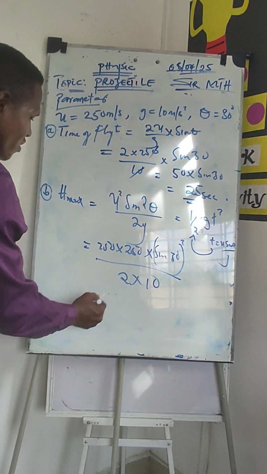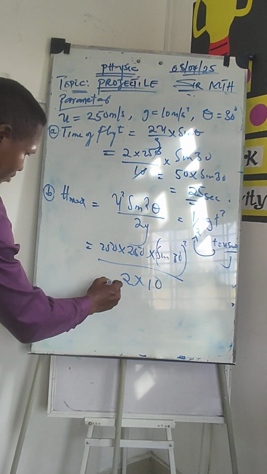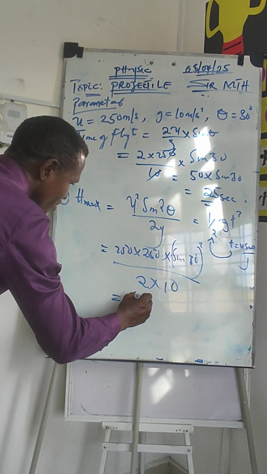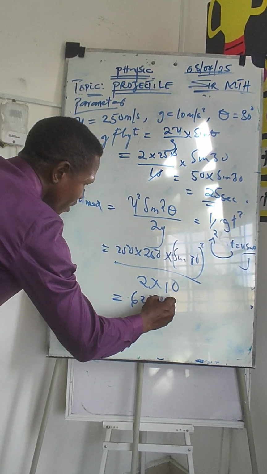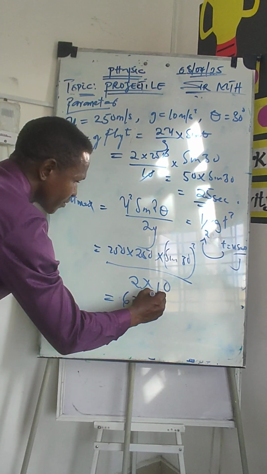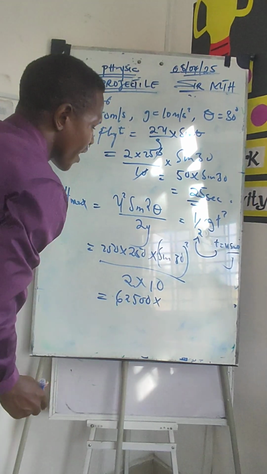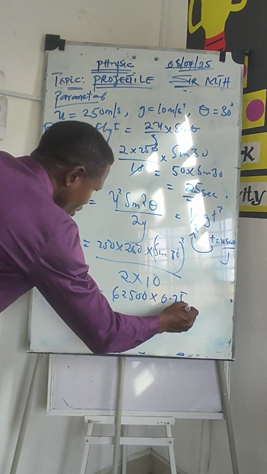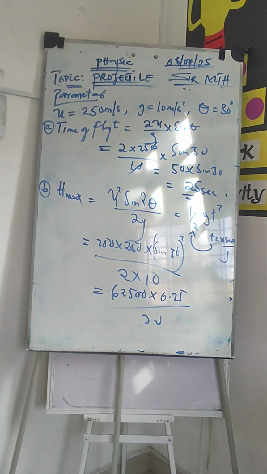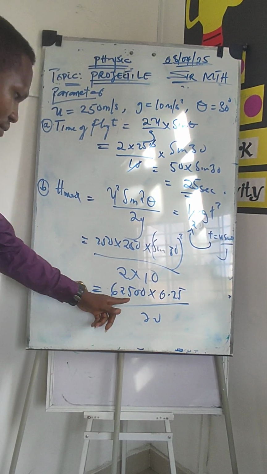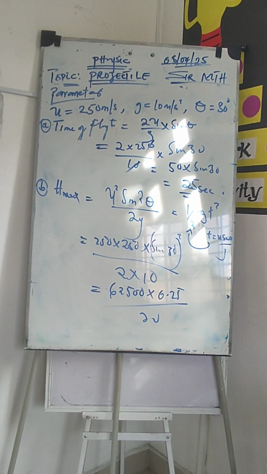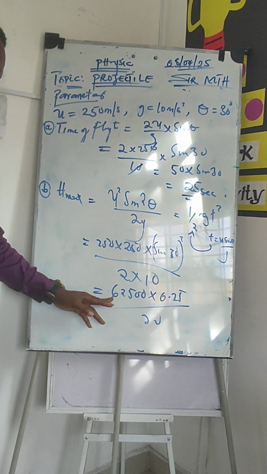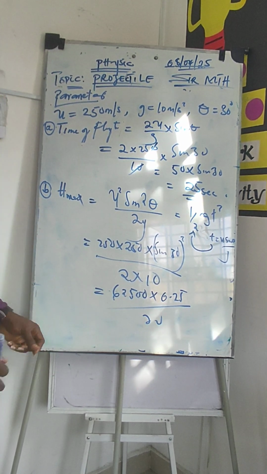So 250 times 250 is giving us 62,500, multiplied by 0.5 squared, which is 0.25, right? So all divided by 20. Alright, so we multiply this through. What do we have? 25 times 625 divided by 20. What is it giving us?